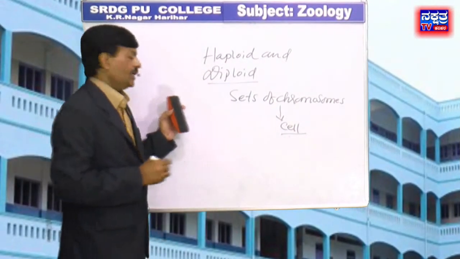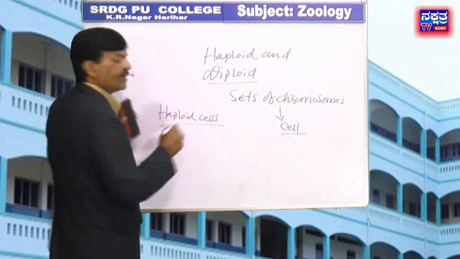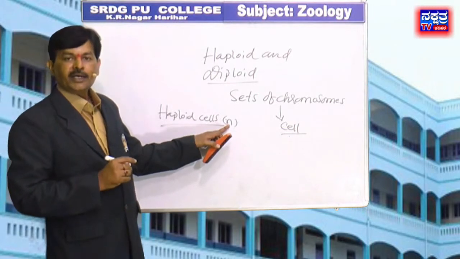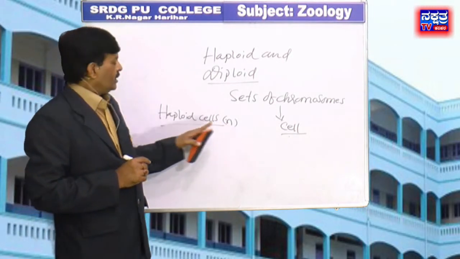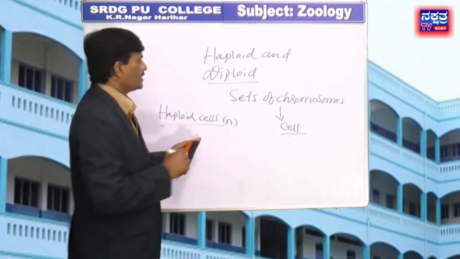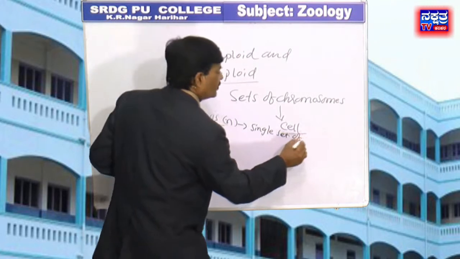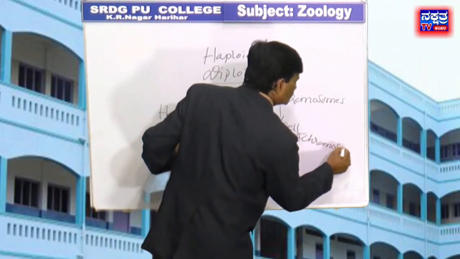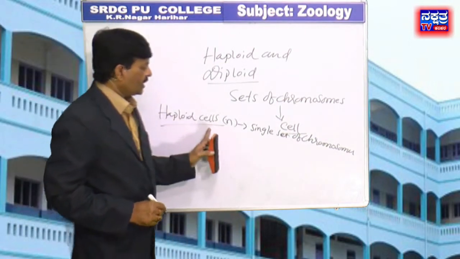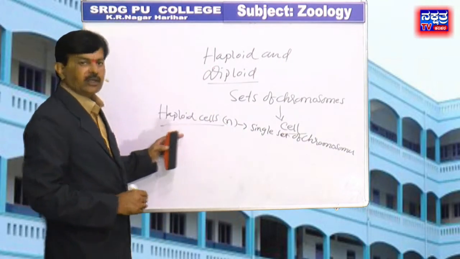In haploid cells, n number of chromosomes, the cells have a single set of chromosomes, and the cells undergo mitotic division.